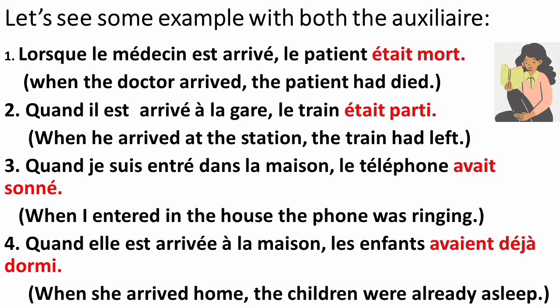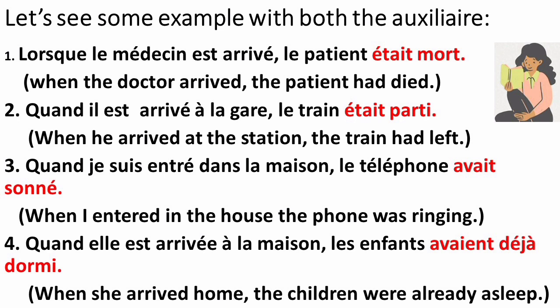Quand il était arrivé à la gare, le train était parti. Now in this sentence, analyze which one is the first action. So if you observe, the first action is the train had left. And the second action is when he arrived at the station. So that's why the first action we conjugated in plus-que-parfait form with the auxiliary être, because partir verb comes under the advent group. Understood? And the second action of this sentence we conjugate in passé composé.